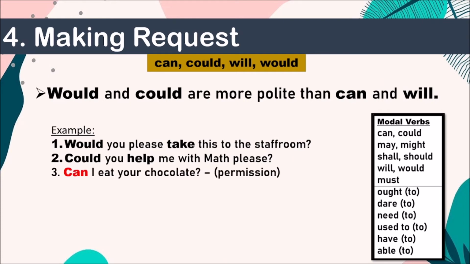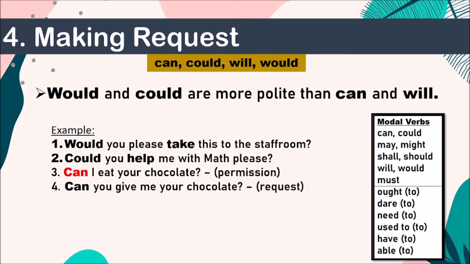Next. Now, I have highlighted this. Can I eat your chocolate? Now, can I eat your chocolate? Can I? Can I eat your chocolate? So, that is a permission. It can be a yes or a no.